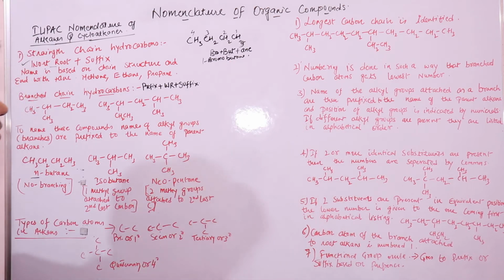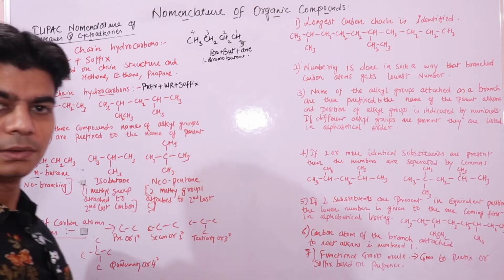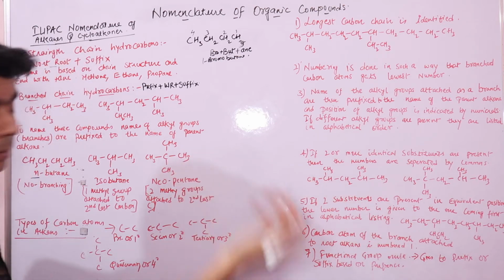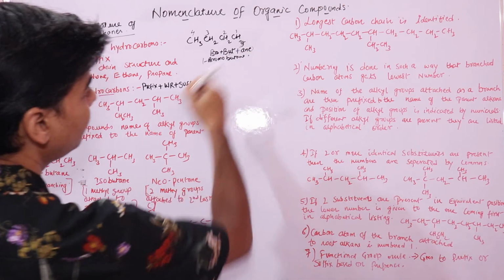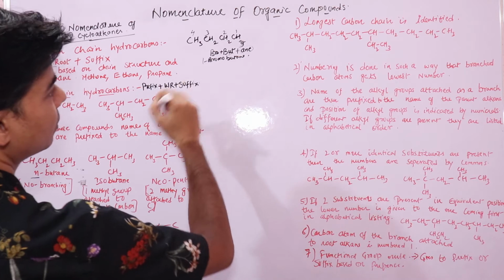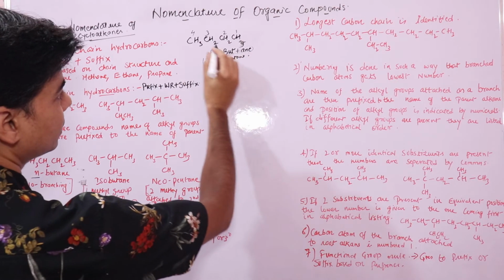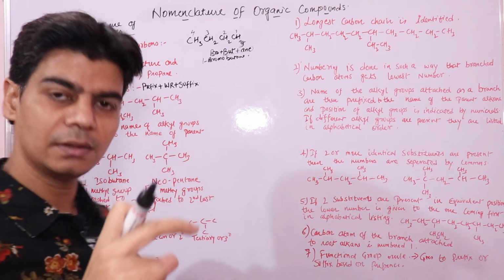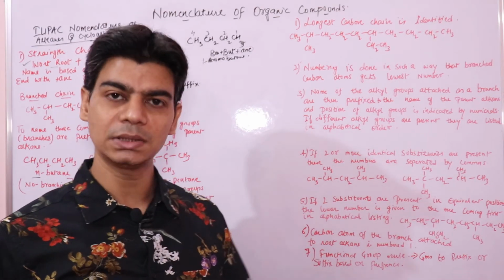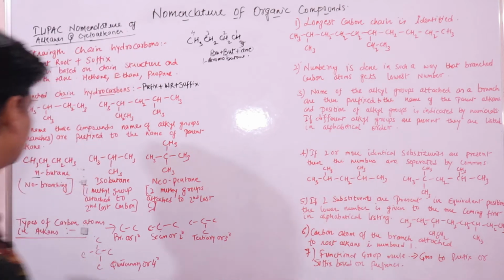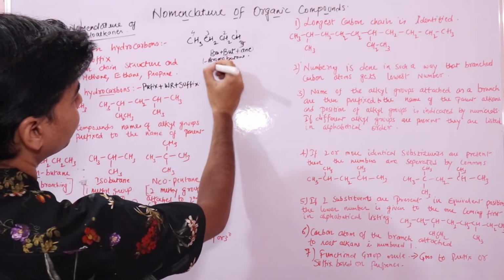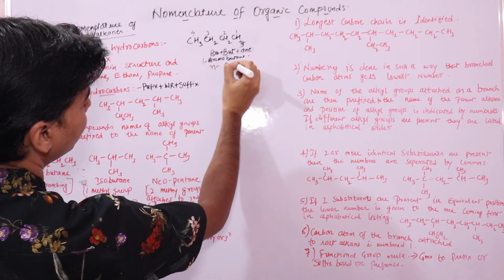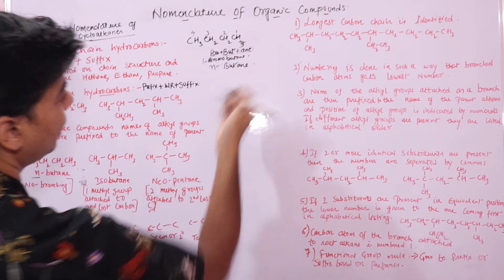And then the nature of carbon-carbon bonds, it would be ANE. So butane. And since it's a straight chain, which is normal, you put N. N means a normal straight chain. So this is your N-butane: N-BUT word root, ANE, N-butane.